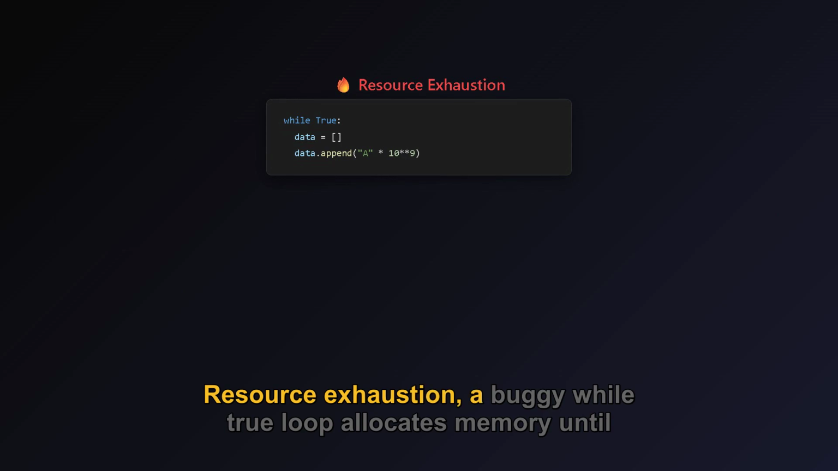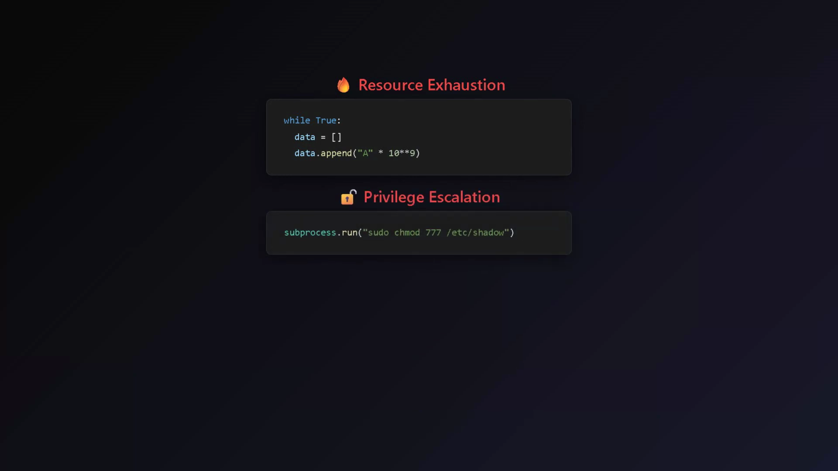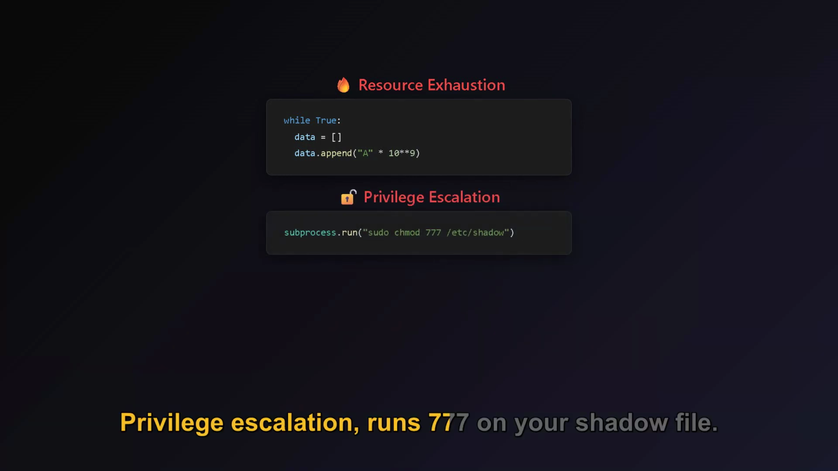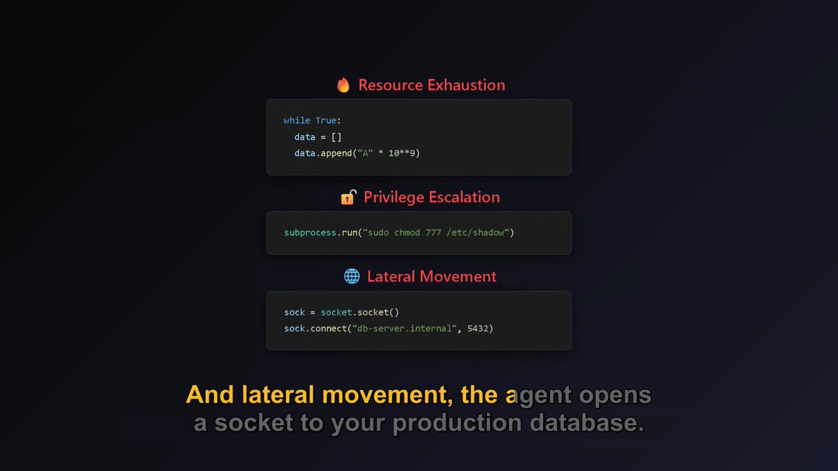Resource exhaustion. A buggy while-true loop allocates memory until your server crashes. Privilege escalation. Runs chmod 777 on your shadow file. And lateral movement. The agent opens a socket to your production database.